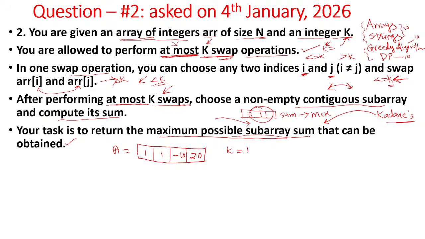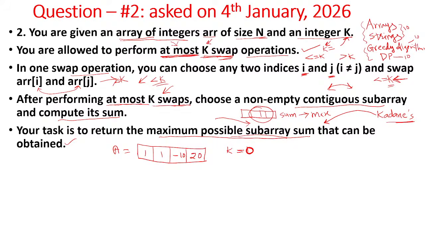If you perform at most one swap operation, then you need to find out the maximum subarray sum. Which element can we swap from this so that you will get a maximum subarray sum? First let us analyze this without swapping. What is the maximum subarray sum? For example, if I say k is equal to 0, that means number of swaps is equal to 0. Afterwards I'll explain what we need to do for k is equal to 1.